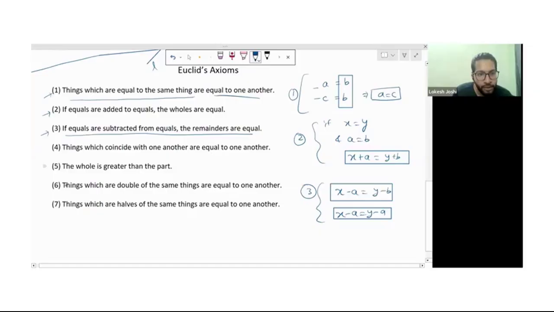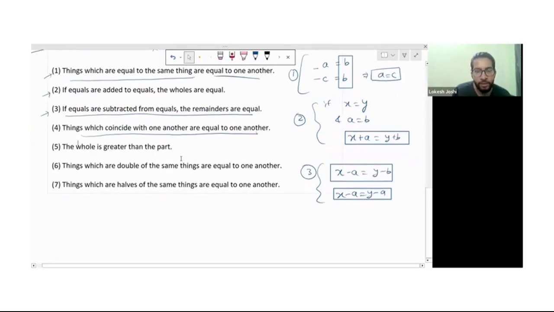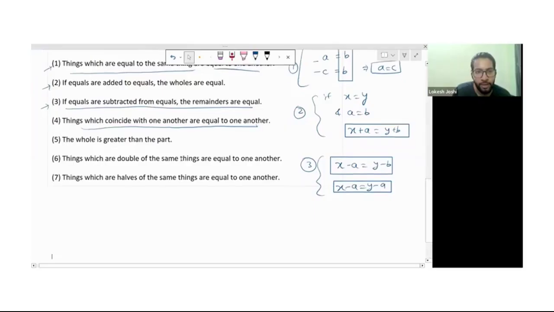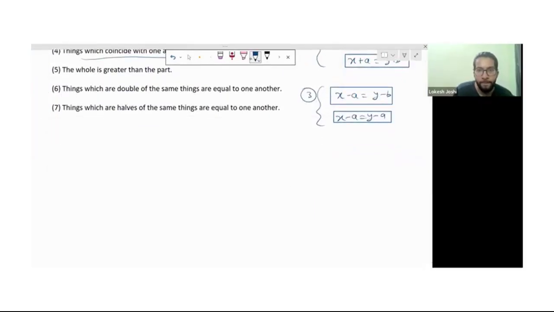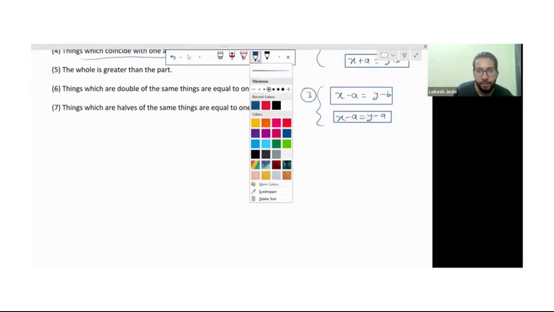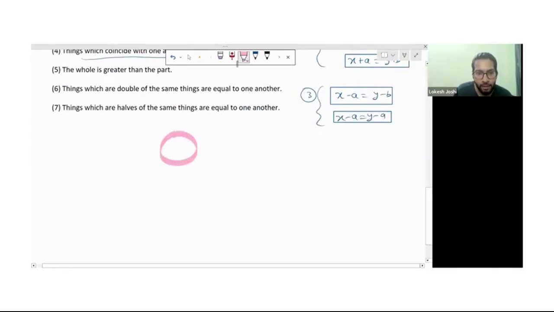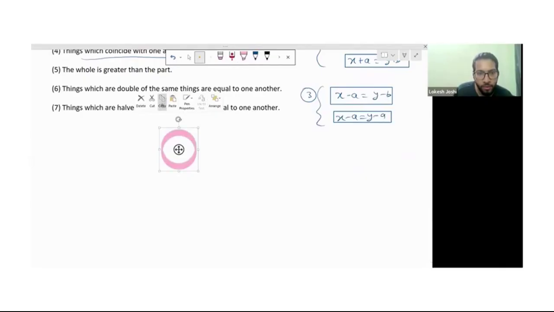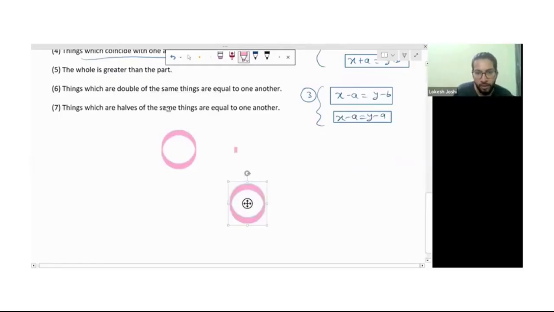Now the fourth: things which coincide with one another are equal to one another. This one we can solve geometrically. Suppose we have this circle, and we have this another circle.